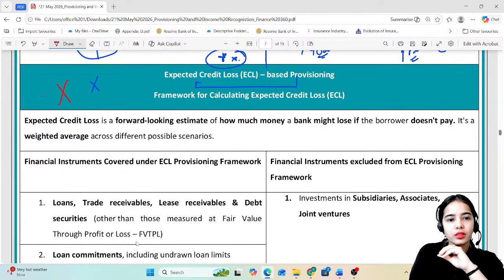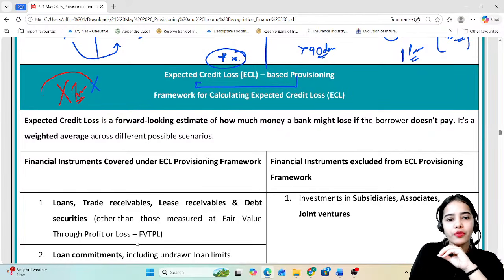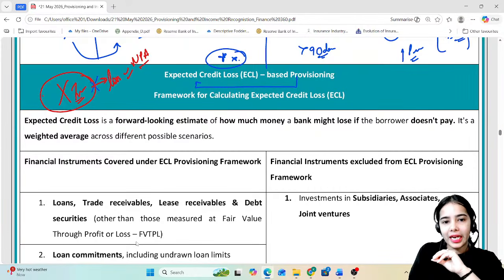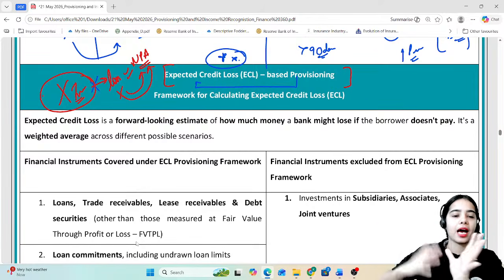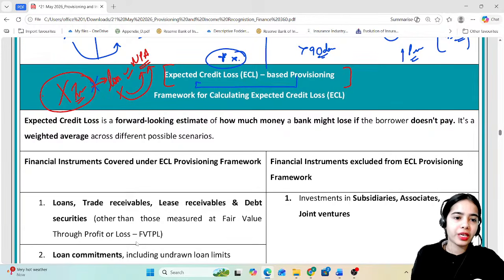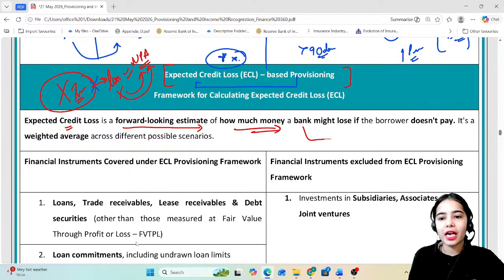Okay. So before, the provisions were maintained on the basis of the incurred loss, when the loss had happened, when the loan had become NPA. But now it has been said that we will not wait for the loss to happen, the loan to become NPA. We will start maintaining the provisions on the basis of the expected loss that can happen in the future. So expected credit loss is a forward-looking estimate of how much money a bank might lose if the borrower actually defaults, if the loan becomes NPA.